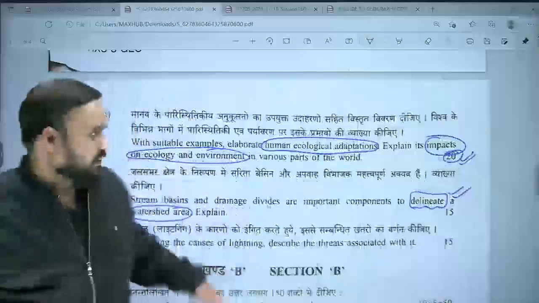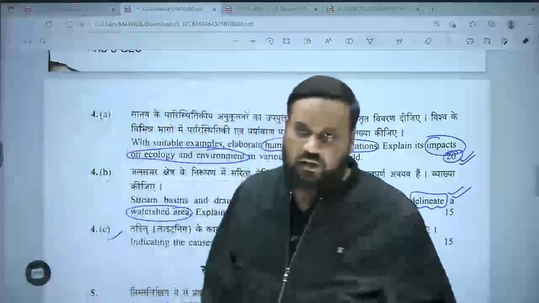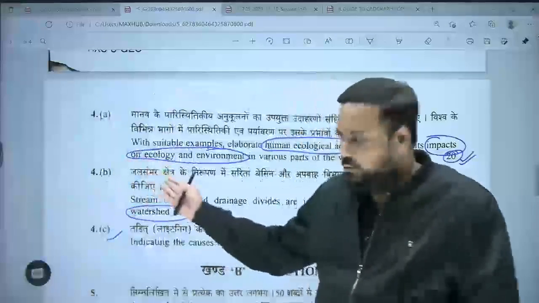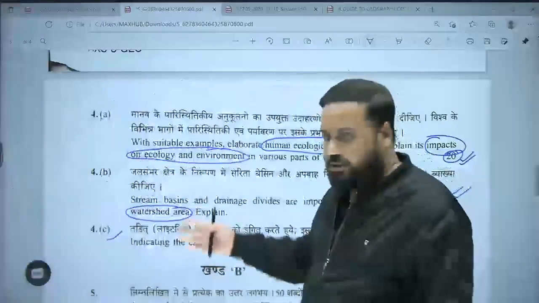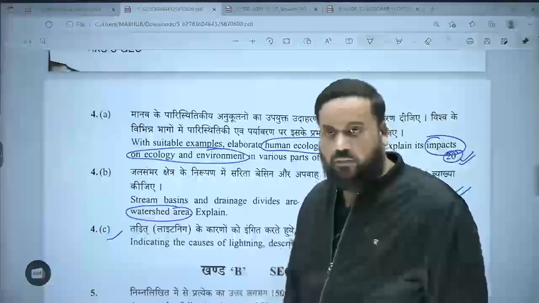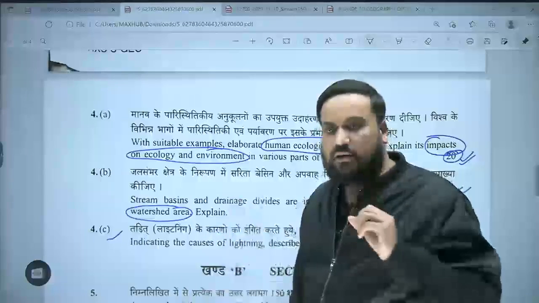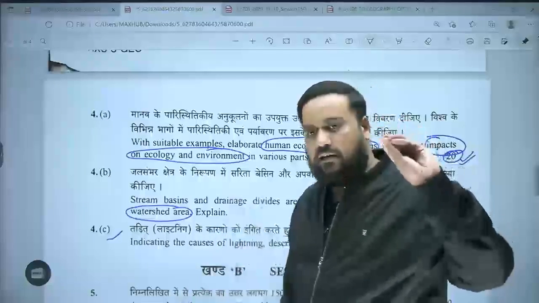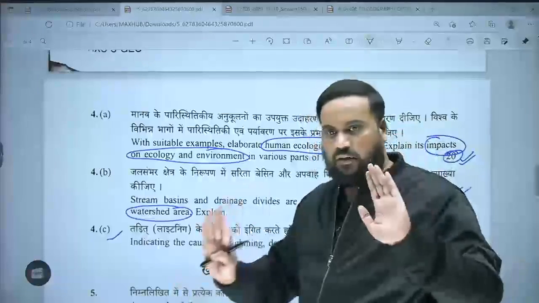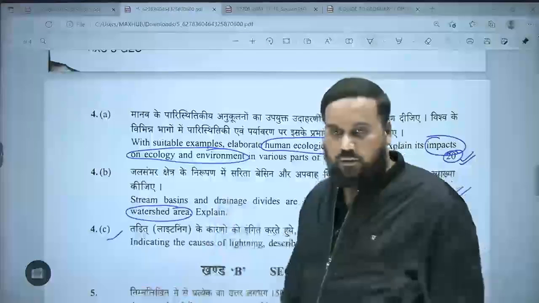So question number 4 was out of perspective for most of the students. However, if I was writing, maybe I would have chosen question number 4, because physical geography is always something very objective, and in such objective questions, the chances that my answer will match the model answer are very high. So why would I miss that opportunity?